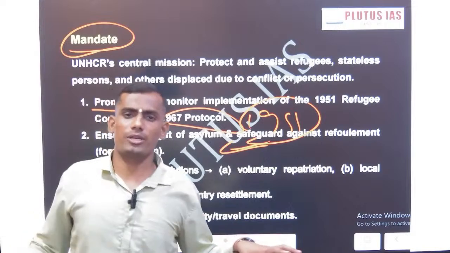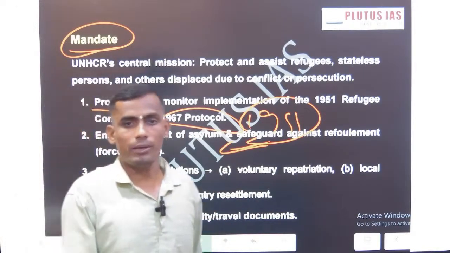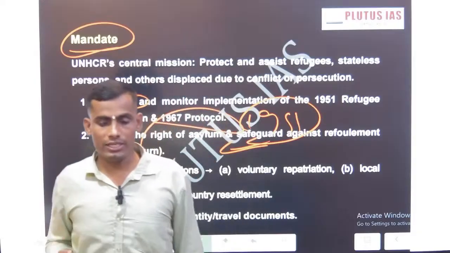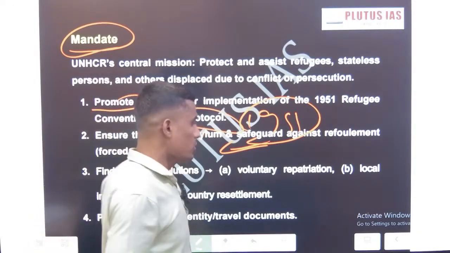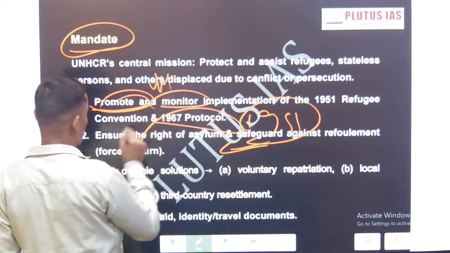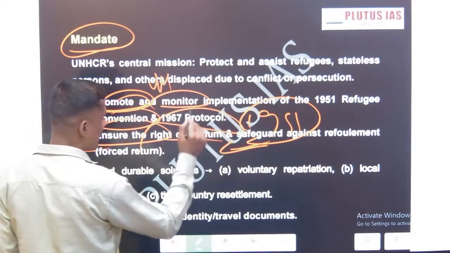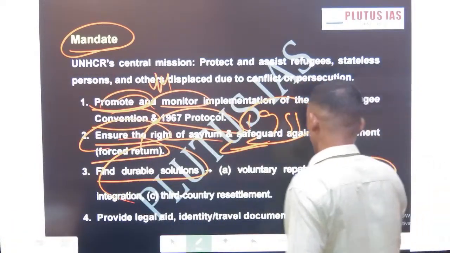to look after the rights and fundamental basic requirements of the refugee, because ultimately refugees are human beings, and the UN has the Declaration on Human Rights 1948. So these are the mandates of the UNHRC: ensure the rights, asylum, and finding a durable solution, which will be voluntary.